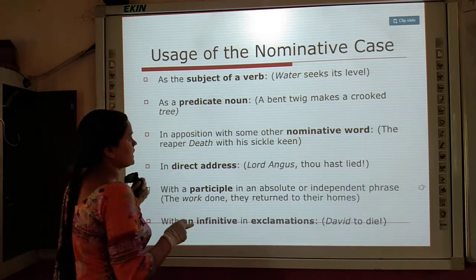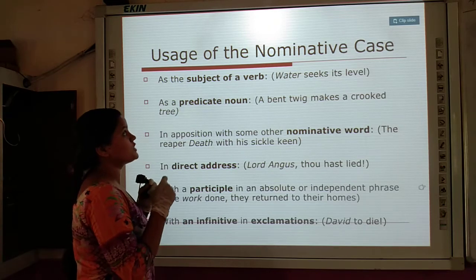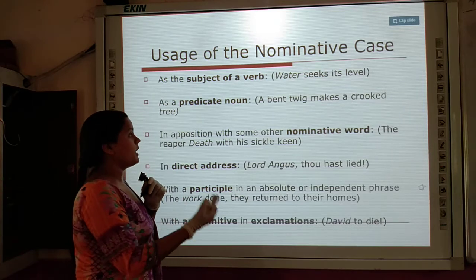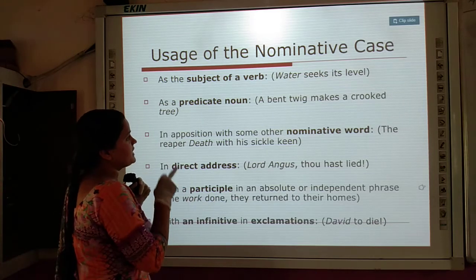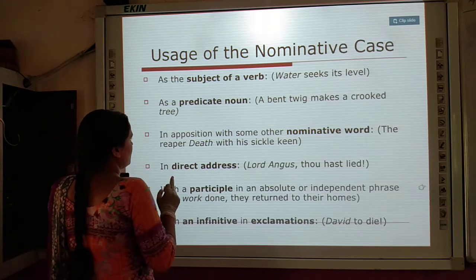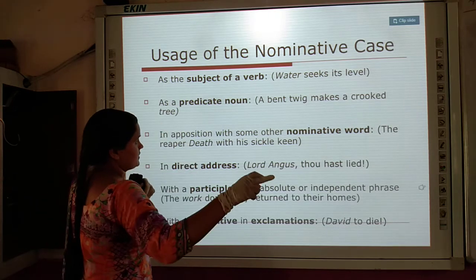As a predicate noun: in some cases the noun is used as nominative case when it works as a predicate noun, like: A bent twig makes a crooked tree. Look, here the word tree has come at the end.